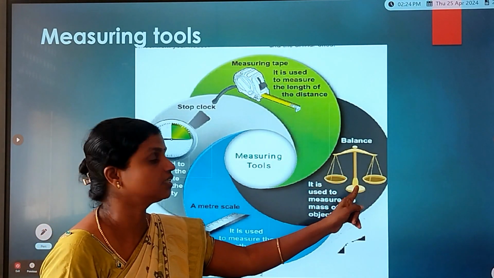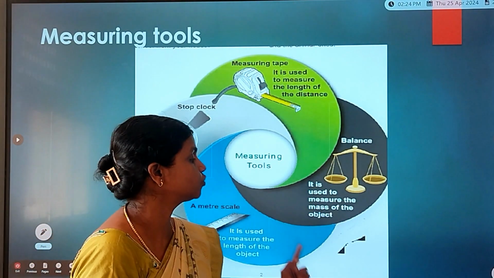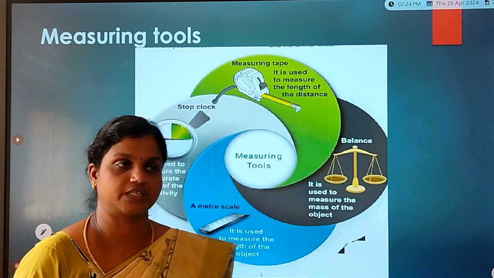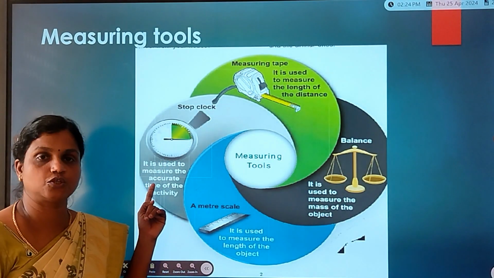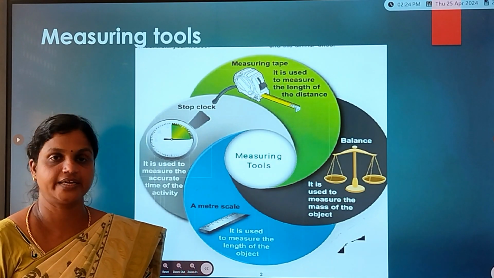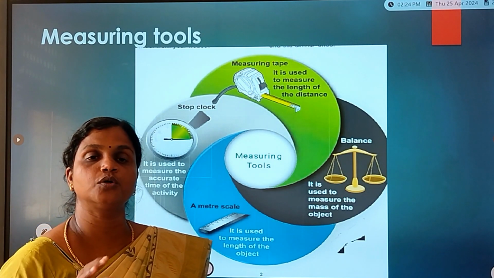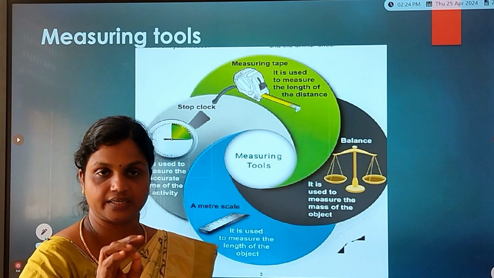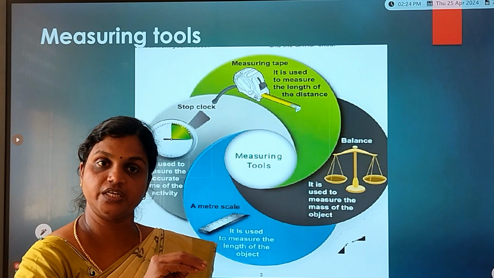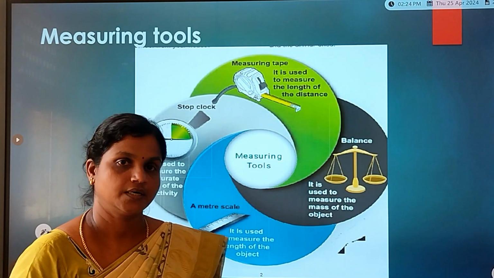And can you see this drawing? This is called a beam balance and it is used to measure the mass of an object. And this is the stop clock. It is used to measure time, right? So in this lesson, what are we going to learn? We are going to learn about length, mass and time, what the SI units are, and how we are going to measure these fundamental quantities, right children?